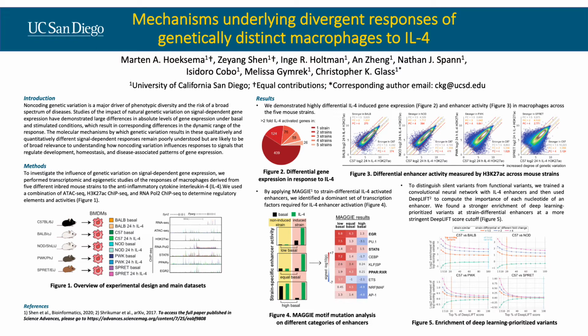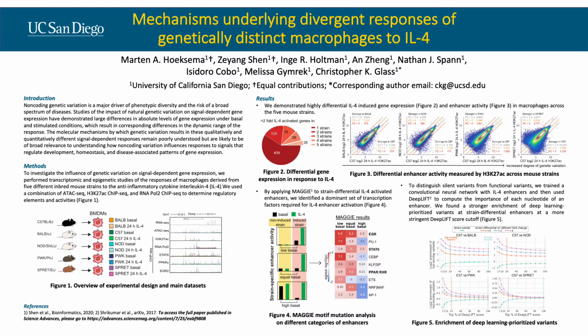As the results shown on the right of Figure 4, we found that mutations in motifs of lineage-determining transcription factors like PU.1 and C/EBP were associated with low basal enhancers, while mutations in motifs of signal-dependent transcription factors like EGR, STAT6, and PPAR-gamma were associated with equal basal enhancers. Of particular interest, the high basal enhancers were negatively associated with PU.1. These findings were all later validated with our ChIP-seq data of these transcription factors.